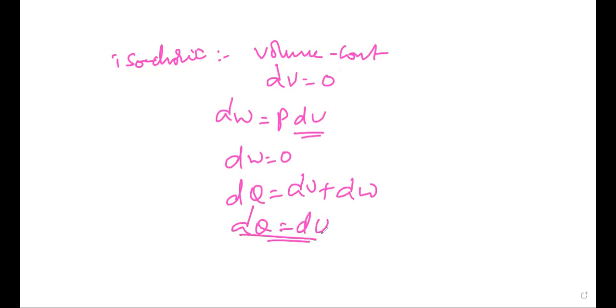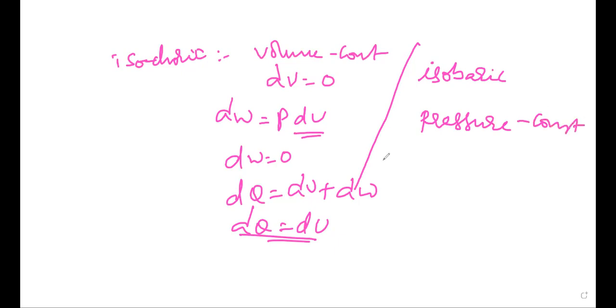Another important notation: the next definition is isobaric. Isobaric means pressure constant, then dP is equal to 0. Those are the different process applications of the first law of thermodynamics.